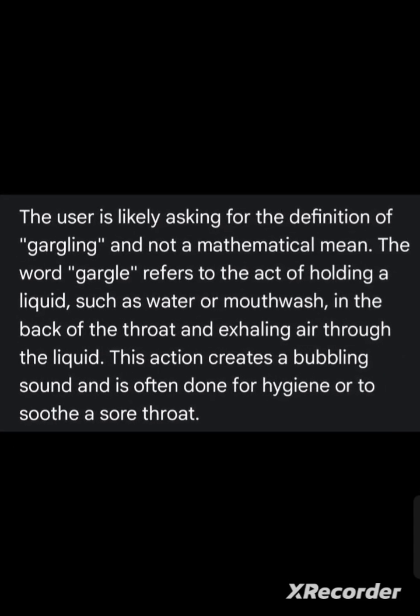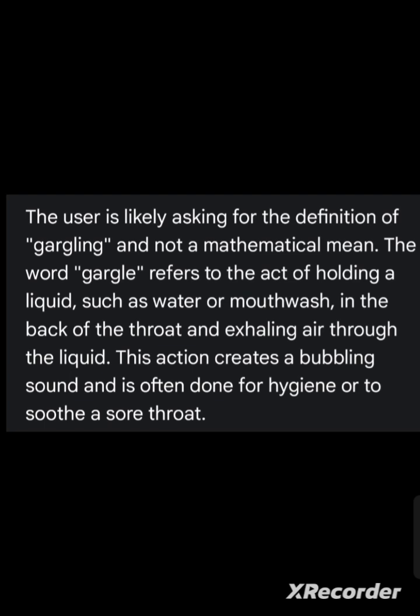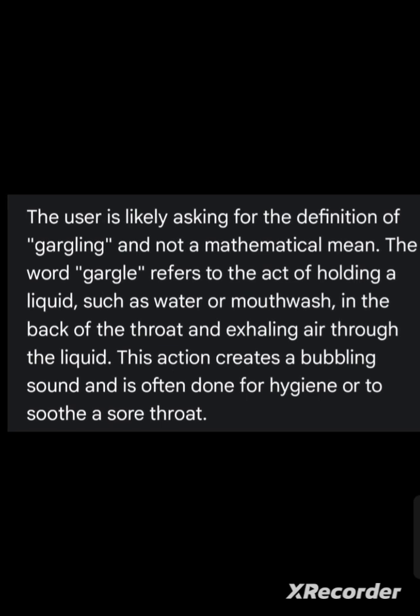The user is likely asking for the definition of gargling and not a mathematical mean. The word gargle refers to the act of holding a liquid such as water or mouthwash in the back of the throat and exhaling air through. No, this is gargling, not urinating.